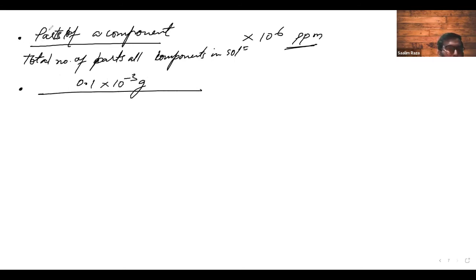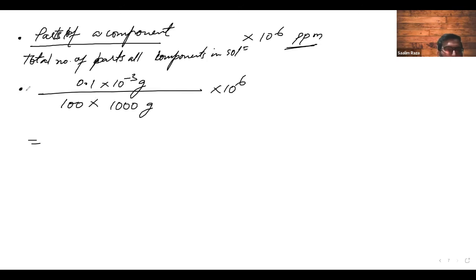See, if we have written parts, then you don't have to worry about the formula. If the question has asked you and given you data in volume, you will use the volume terms. Now the given data is in mass terms, that is in grams, then we are using grams, right? So the total number of parts of solution is equal to how much? 100 into 1000, that is for kilo, and grams into 10 to the power 6.